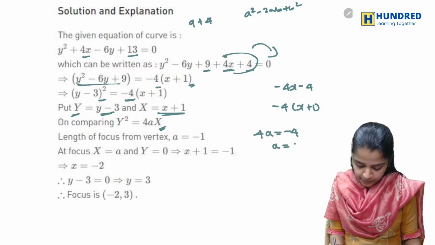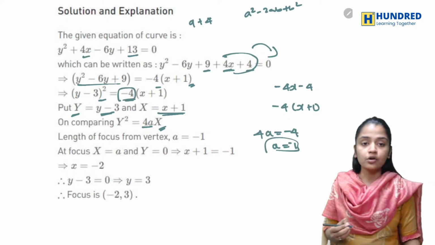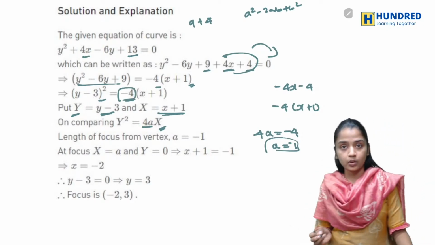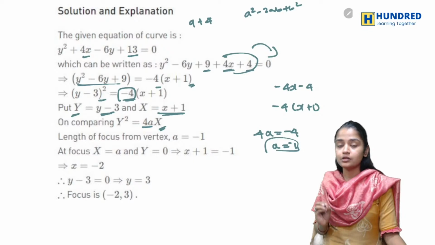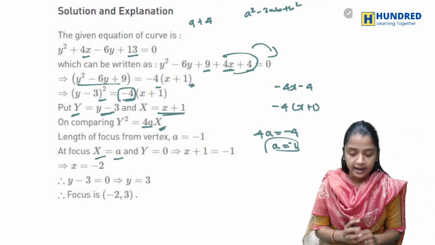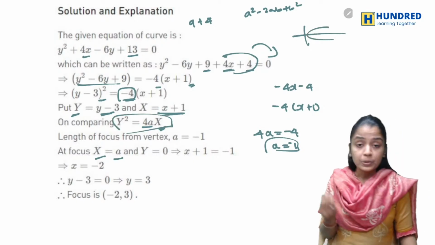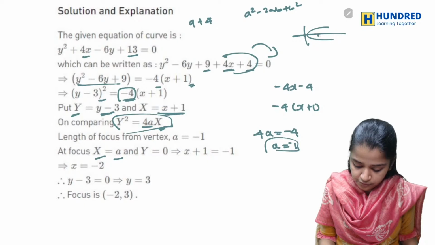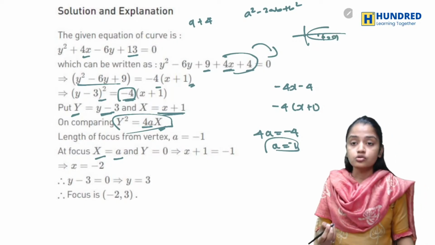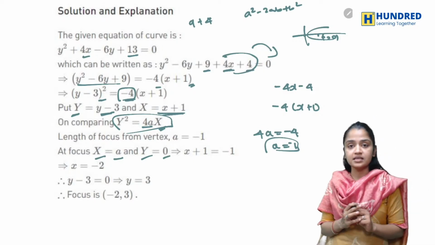So a will be equal to minus 1. 4a is equal to minus 4. So a will be equal to minus 1. Okay. And we know that the focus of the parabola, which is open towards the right-hand side, is a comma 0. So its capital X will be a and its capital Y will be 0.